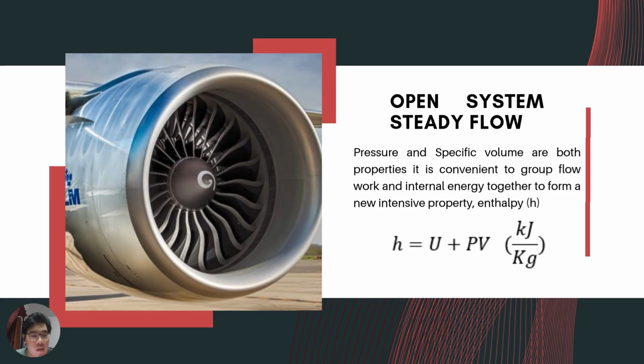Now we enter open system steady flow. And in open system steady flow, pressure and specific volume are both properties. It is convenient to group flow work and internal energy together to form a new intensive property, enthalpy H. That gives the formula H equals U plus P times V, where the unit is kilojoule over kilogram.